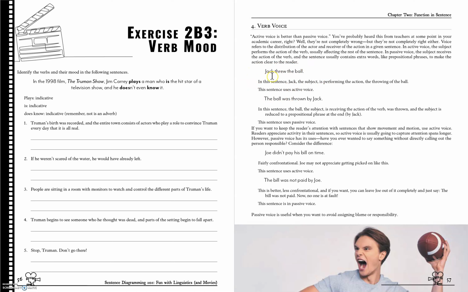So, Jack threw the ball. In this sentence, Jack is doing a thing, right? He is throwing, and then he is throwing the ball. So there's action happening there. This is very different than the ball was thrown by Jack. In this case, the ball is the subject and it is being acted upon, right? So this is passive voice. It was thrown. And then our subject in the original, Jack, has just been relegated to a prepositional phrase at the end. In fact, we could get rid of him and it wouldn't matter. The sentence would still be, the ball was thrown. If you don't want to implicate Jack in the ball throwing, then passive voice is what you want to choose here. So it just depends on what you need.